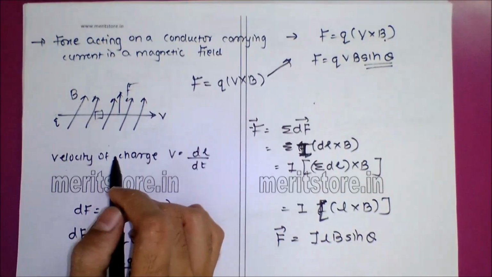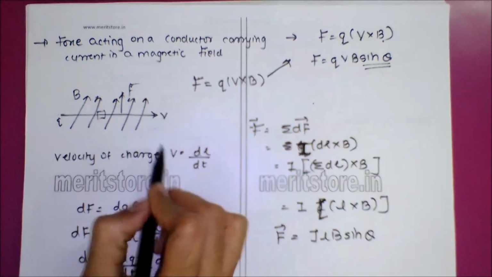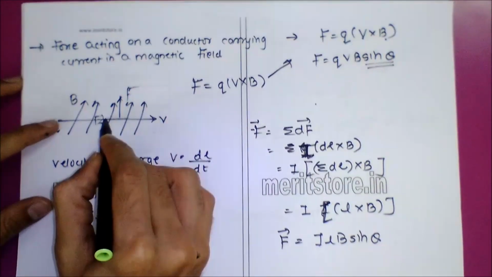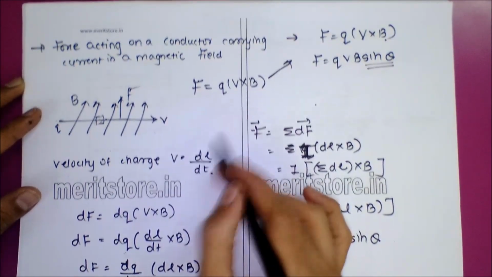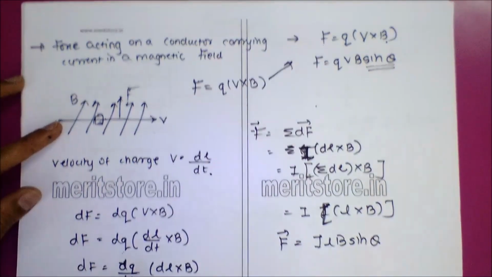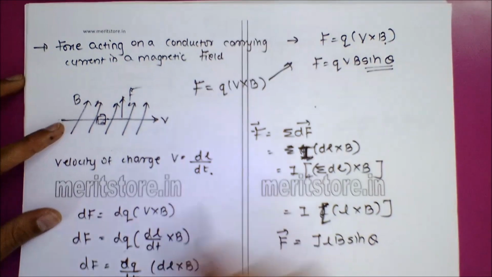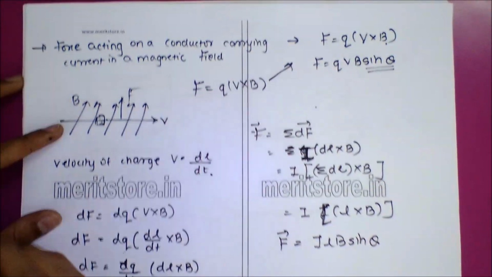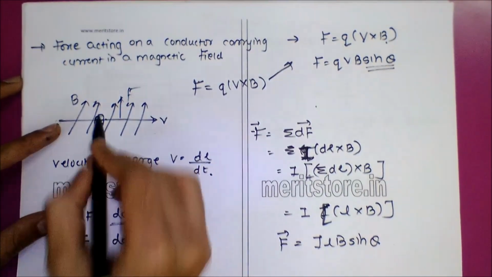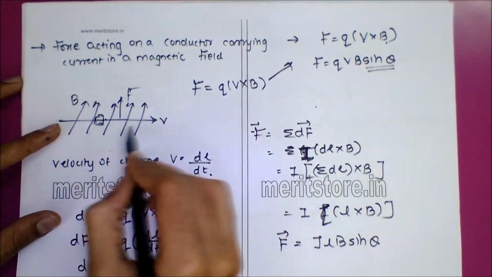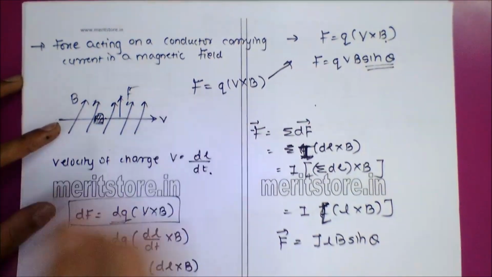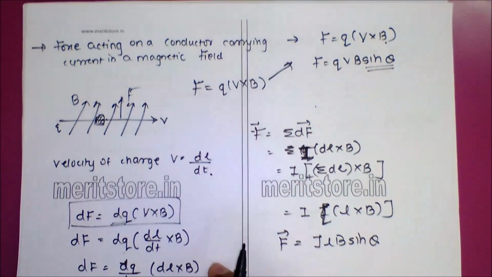So we consider the velocity of the charges inside the conductor. That velocity will be from one length to the other, length upon time, so distance upon time. The distance covered by those charges inside the conductor will be dl upon dt. So the force experienced by one charge in that distance will be the charge moving with velocity v cross B, the velocity of the charge and the magnetic field. This is the force experienced by only a single small element of the conductor.